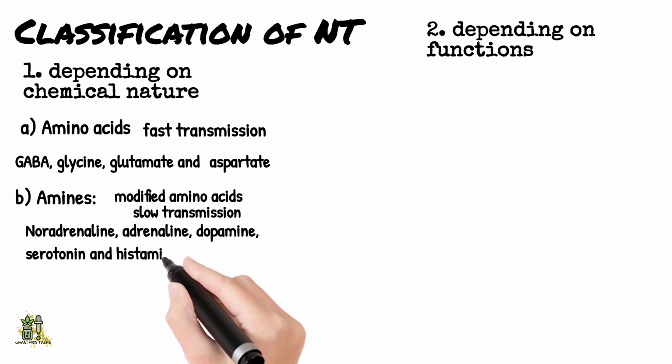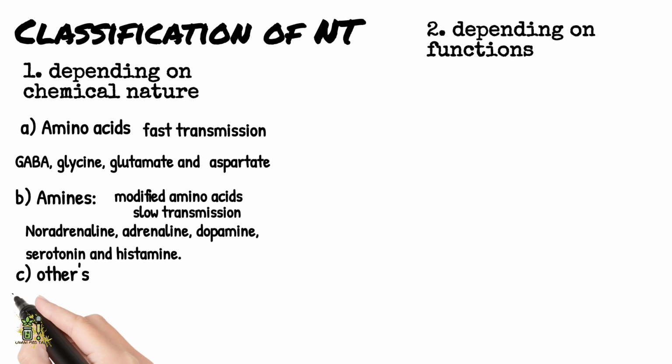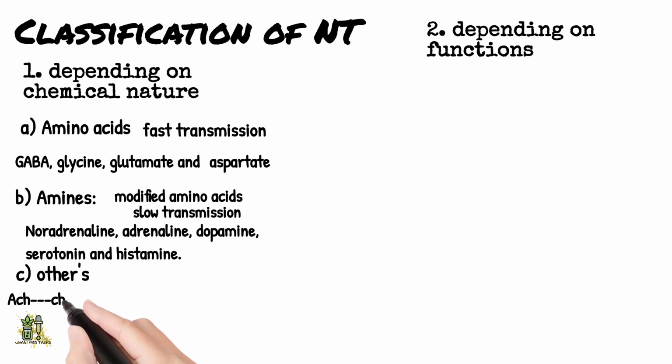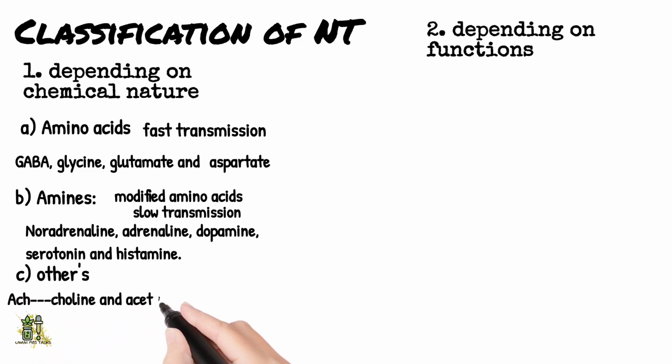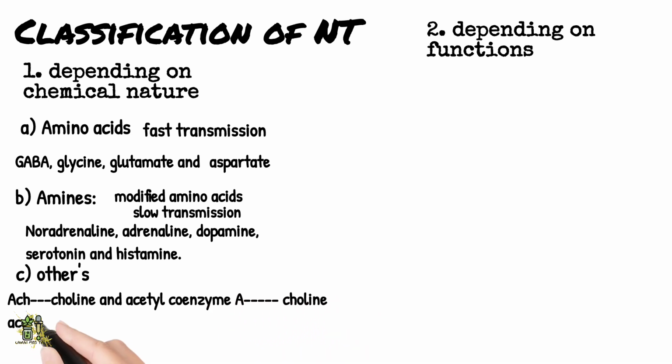Others. Some neurotransmitters do not fit into any of these categories. One such substance is acetylcholine. It is formed from choline and acetyl coenzyme A in the presence of the enzyme called choline acetyltransferase. Another substance included in this category is the soluble gas nitric oxide.